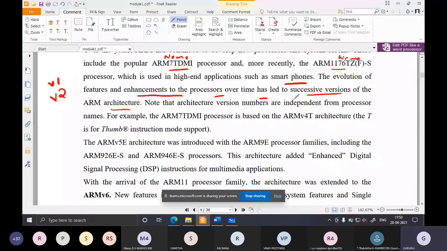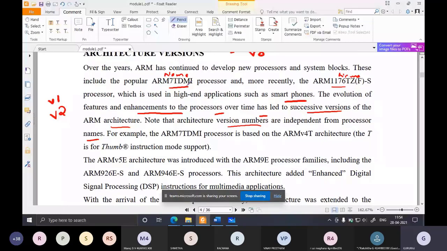Here, note that architecture version numbers are different from processor names. Architecture version and processor names are two different concepts. As I told, ARM7 TDMI, correct? I told it as a name. It is the name of the processor, not the architecture version. It doesn't mean that it belongs to architecture version 7. No. Architecture version is completely different from the processor name. This is ARM7 TDMI, the processor name, not the architecture version. So that is what is explained here.